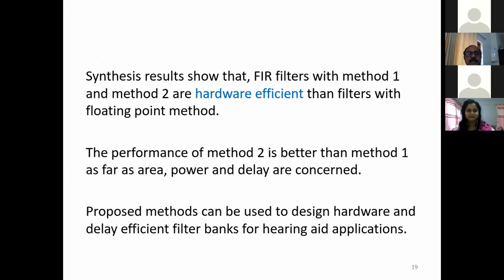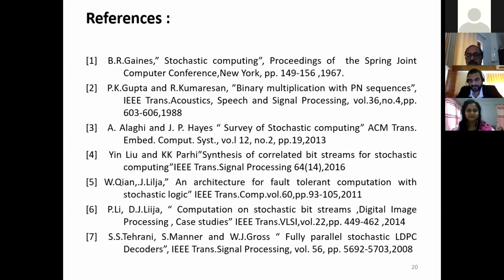Method 2 is better than method 1 as far as area, power, and delay are concerned. The proposed methods can be used to design hardware and delay efficient filter banks for hearing aid applications. These are the references used for this paper.